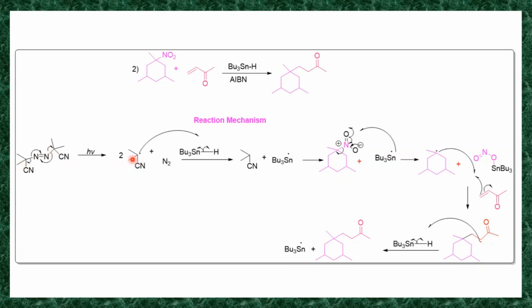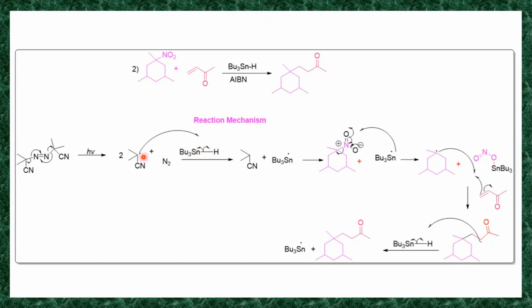So this carbon radical reacts with your tributyltin hydride. Then that tributyltin hydride undergoes homolysis. So this SnH bond undergoes homolysis, and it generates tributyltin radical and hydrogen radical.